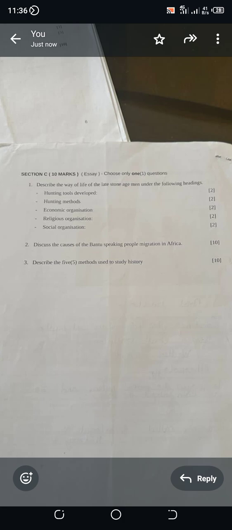So question 1 is saying, describe the way of life of the late Stone Age men under the following headings. Point number 1, hunting tools developed. So when you look at these questions, I will try to provide pictures so that you can have an idea of what these things looked like back then. What are some of the hunting tools that were in the late Stone Age?